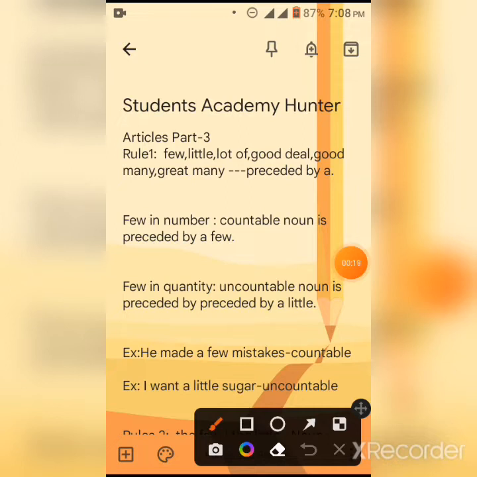First of all, the first rule is: few, little, lot of, good deal, good many, great many, preceded by a. Article preceded by a. That means few holds the article: a few, a little, a lot of, a good deal of, a good many, a great many. That means these words are preceded by a.